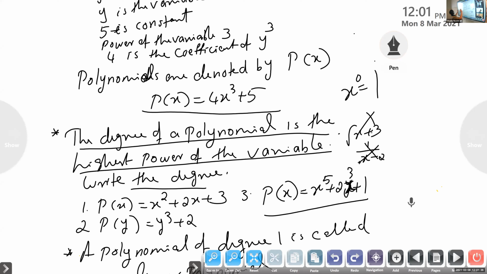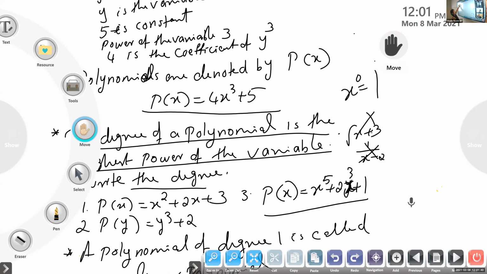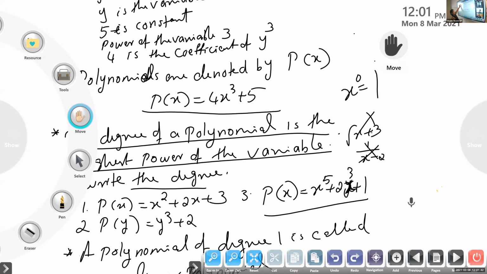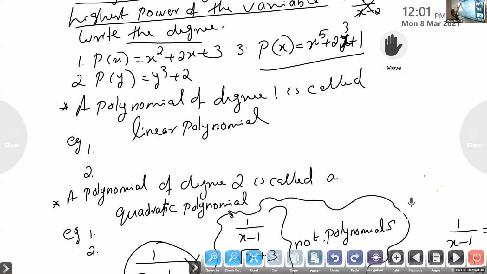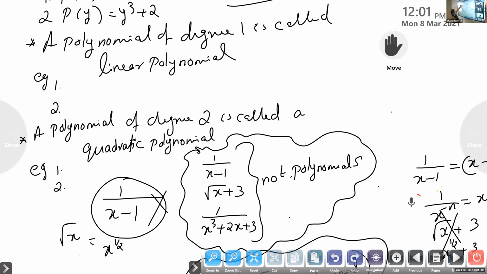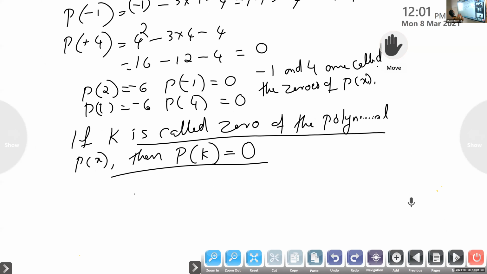After that, we discussed zeros. When we give values to the variable, if we get 0 as the value of the polynomial, here P of -1 is 0 and P of 4 is 0.